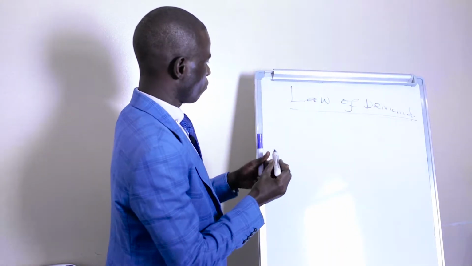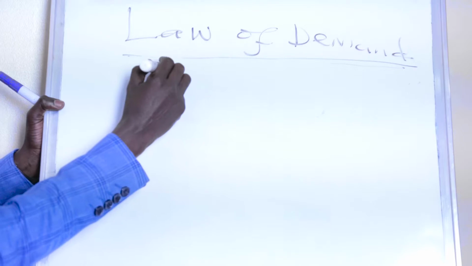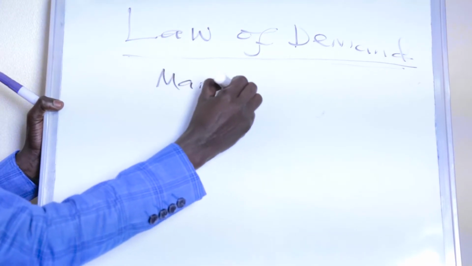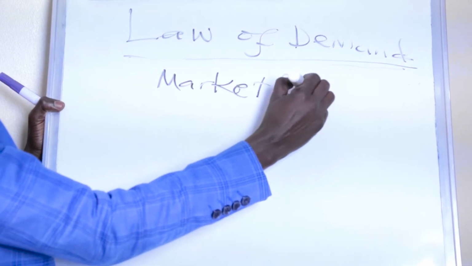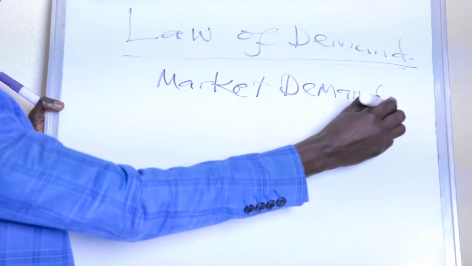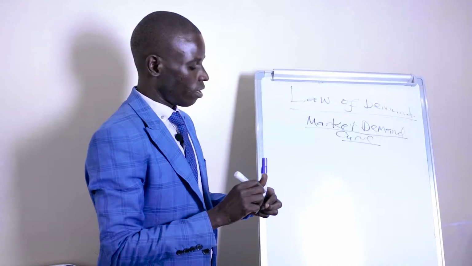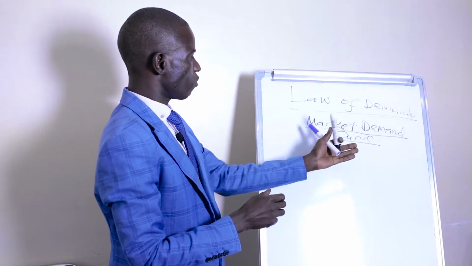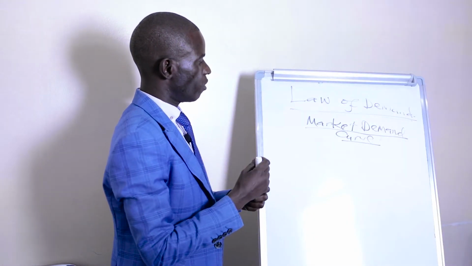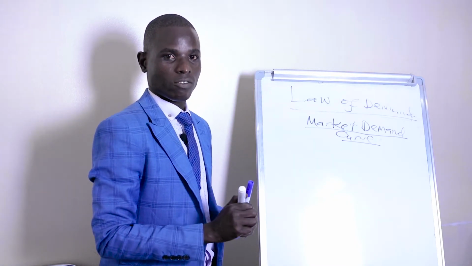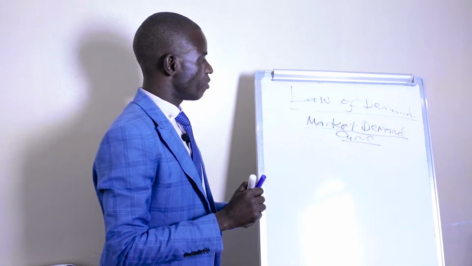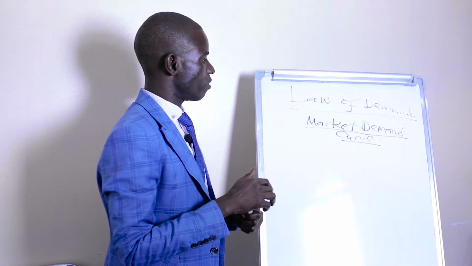Now let's come back to the market demand curve. As I said earlier, this is the horizontal summation of all the quantities purchased by different consumers or buyers in the market.